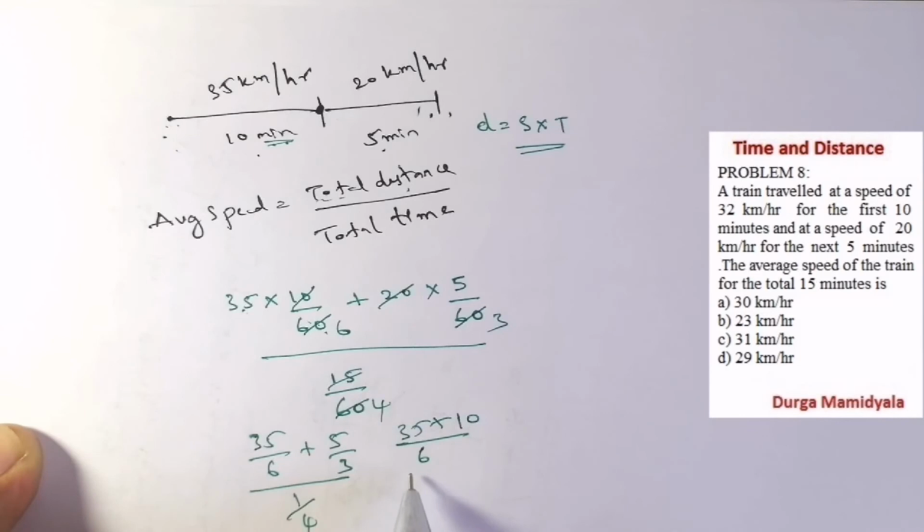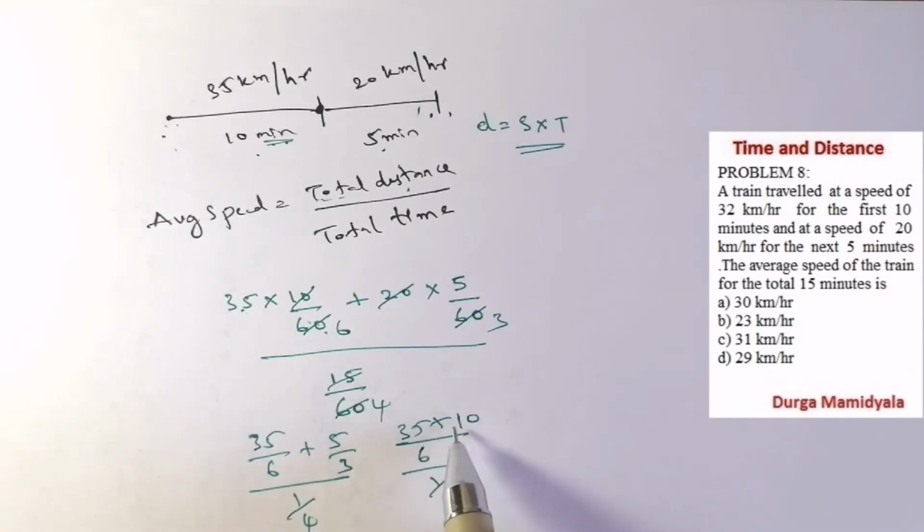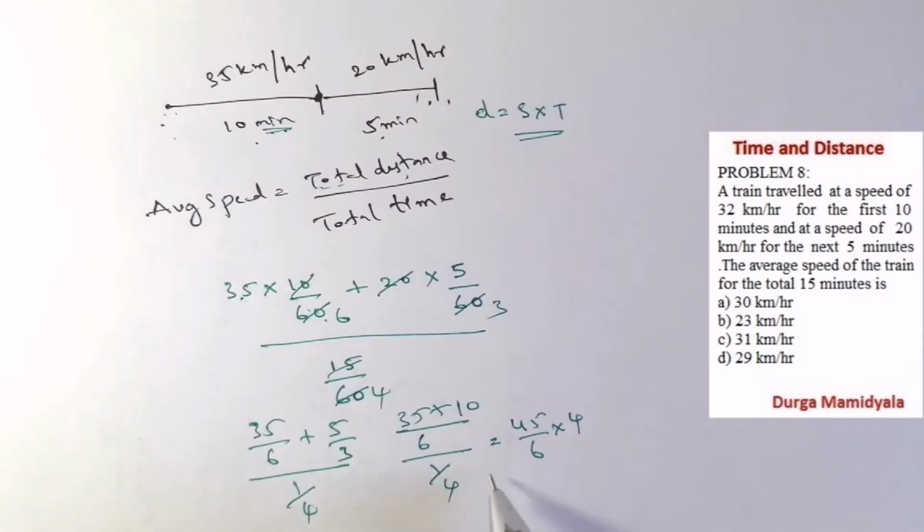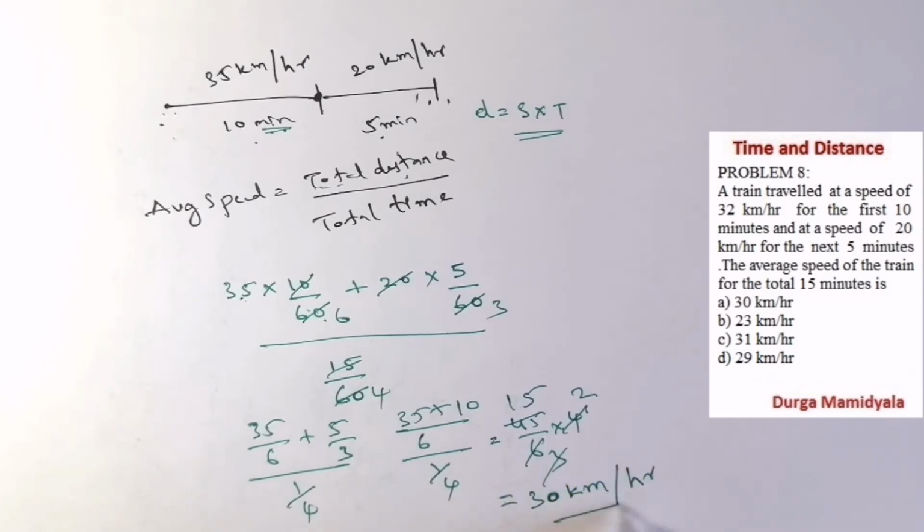If we solve this, 35 plus 10 is 45, so 45 by 6 into 4, right? If you solve this, it is 30 kilometer per hour. So 30 kilometer per hour is the average speed, right?